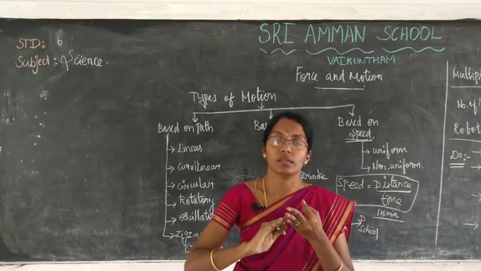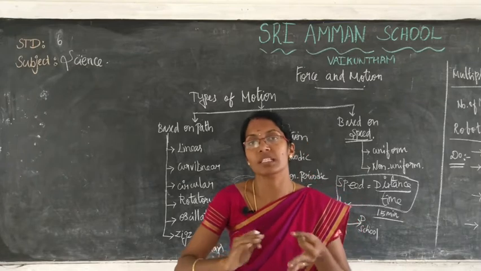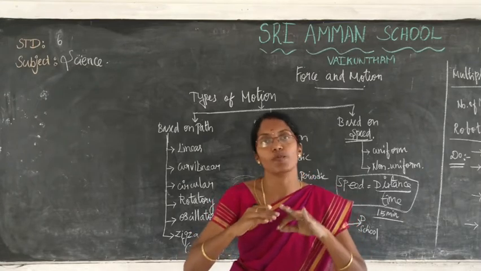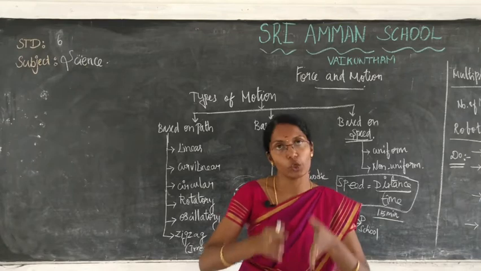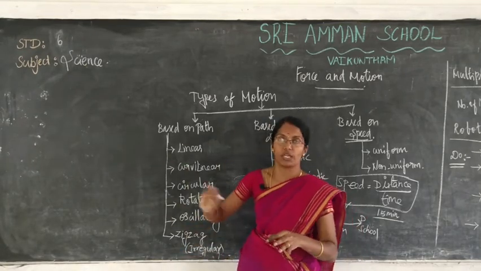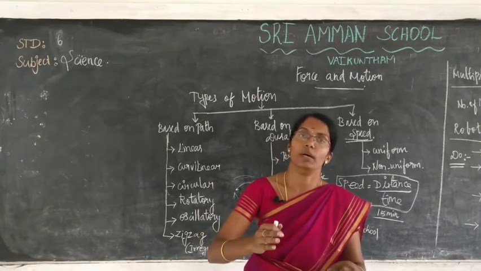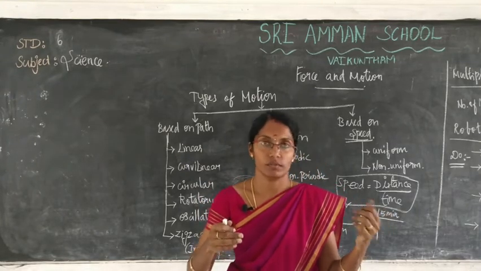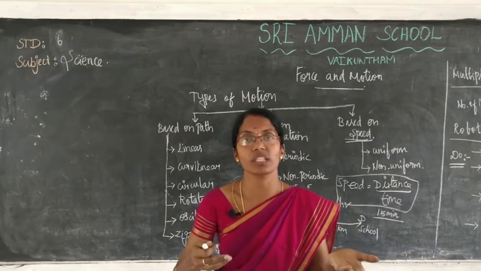So that is a multiple motion. Multiple motion means many types of motion, that is, types of motion occurring at a particular time. Okay, so these are all the types of motion. Motion means movement. So let us discuss robotics.